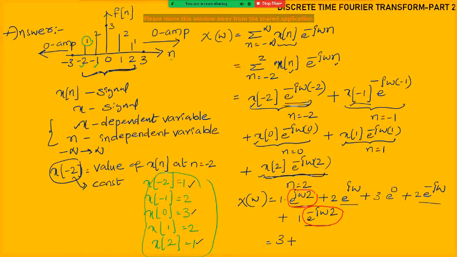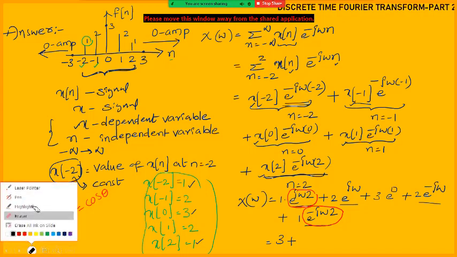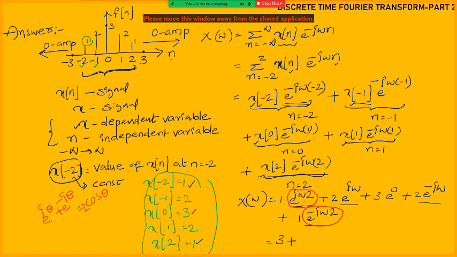It is like e power j theta plus e power minus j theta. So we know already this one. If it is divided by 2, then we can say it is cos theta. But you can send this to this side also. So we can write e power j theta plus e power minus j theta means 2 cos theta. What is theta in this case? 2 omega. E power j theta, that means 2 omega is the theta. So here I can write 2 cos theta, where theta is nothing but 2 omega.